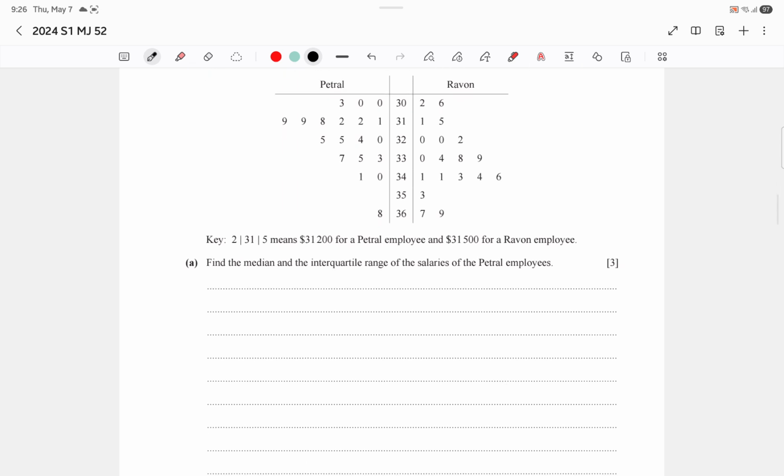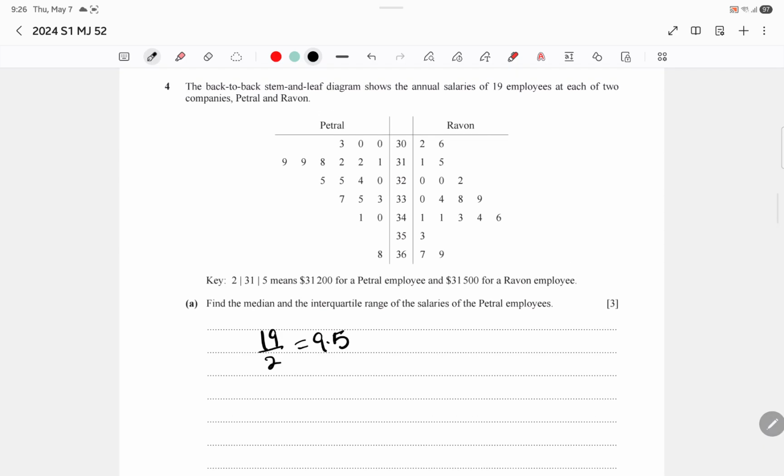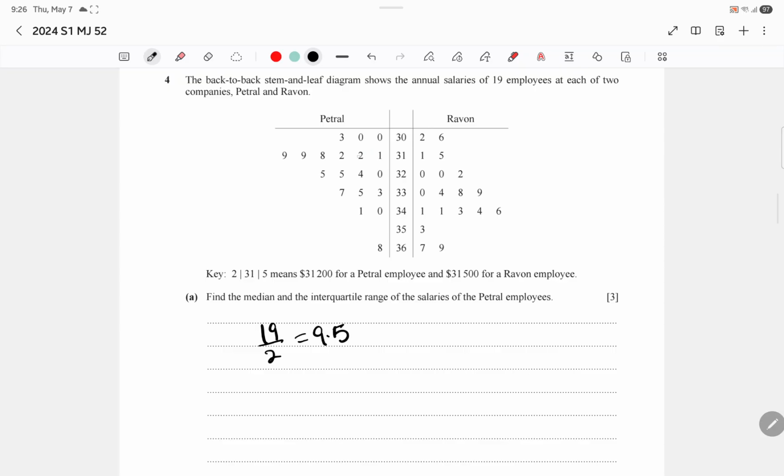To find the median, the total is 19. That means 19 divided by 2 is 9.5, so between the 9th and 10th term over here. So 1 2 3 4 5 6 7 8 9.